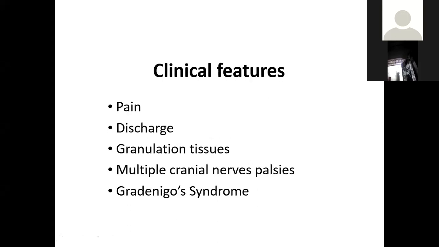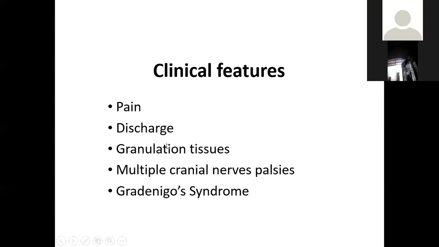Now, coming to the clinical features, definitely there is inflammation and there is pain. Because of the inflammation there is discharge, but it is foul smelling and blood stained. Always remember, the discharge is foul smelling and blood stained. And when you see the external auditory canal, you can see red, bleeding granulation tissue present in the canal.